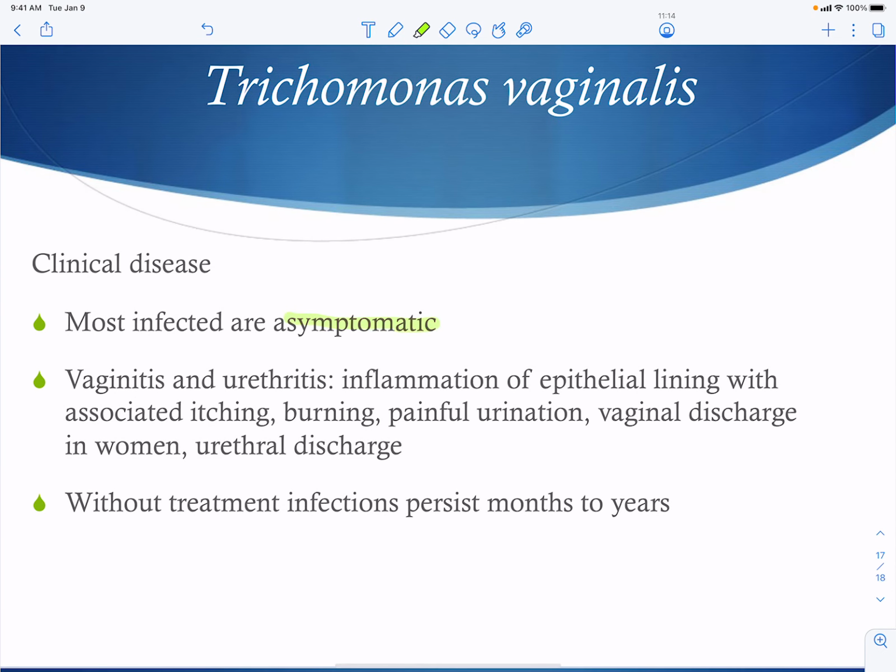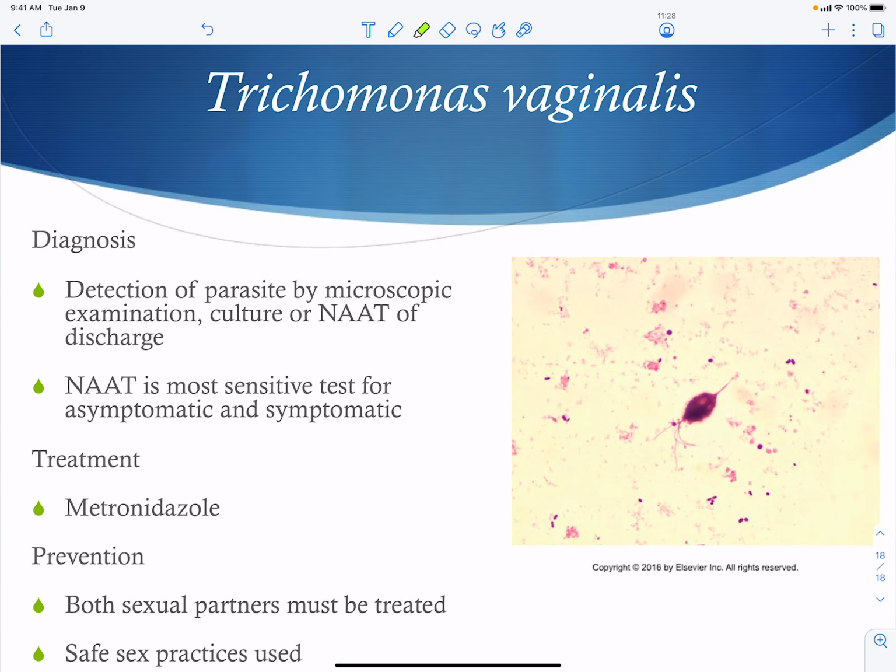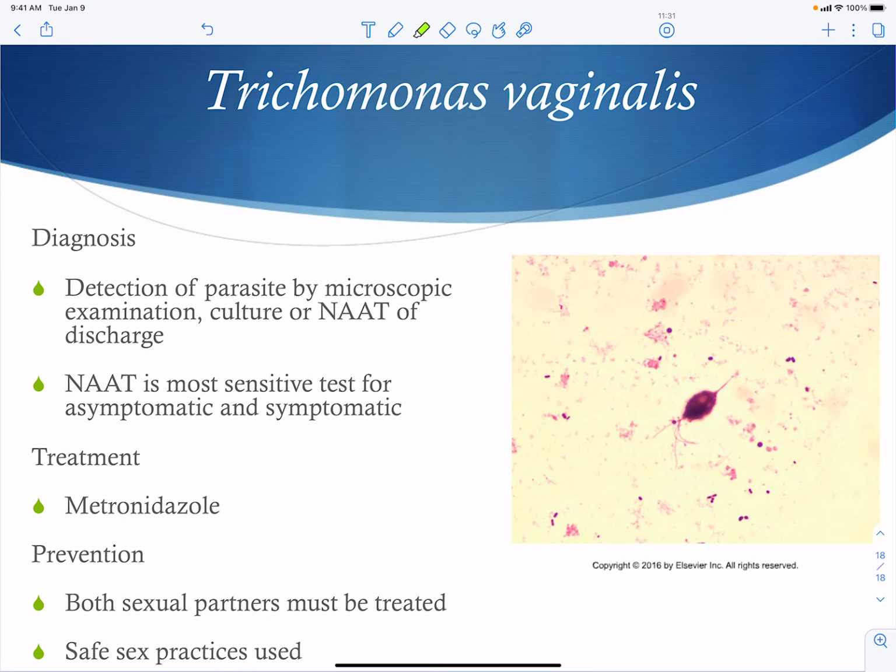Most infected, again, are going to be asymptomatic. You don't know you have it. You can have inflammation in your vaginal area, burning, itching, and then without treatment, this can persist for months or years. Diagnosis is going to be detection of the parasite. Again, no cyst. So it's that trophozoite by microscopic examination. An azole, metronidazole, is the treatment. And it's important to treat both sexual partners because, again, it's going to be able to be transmitted again and again and again unless you get both partners clear of this particular parasite.